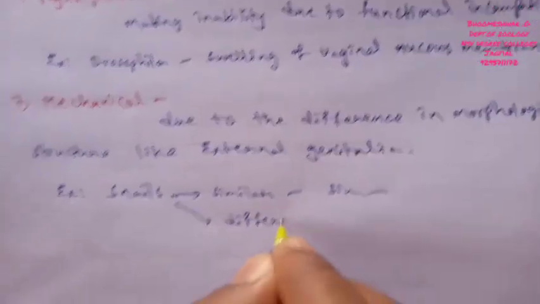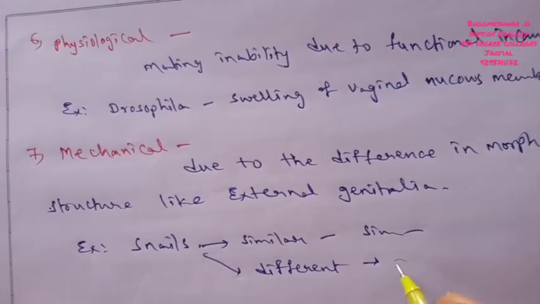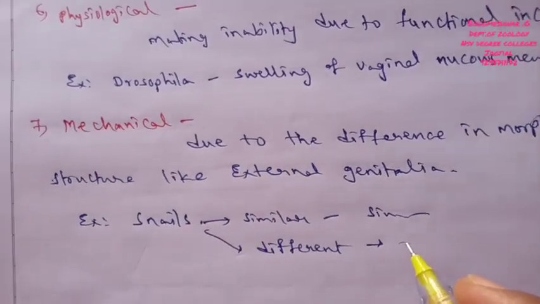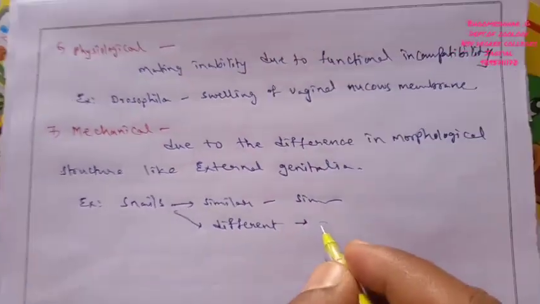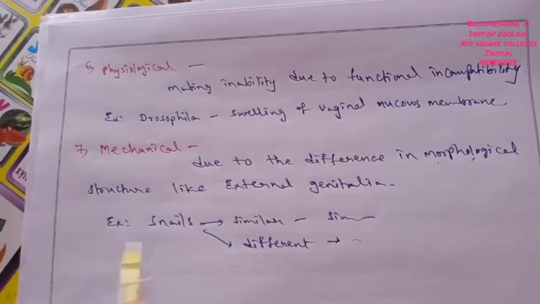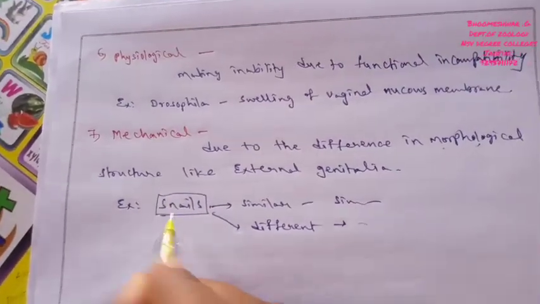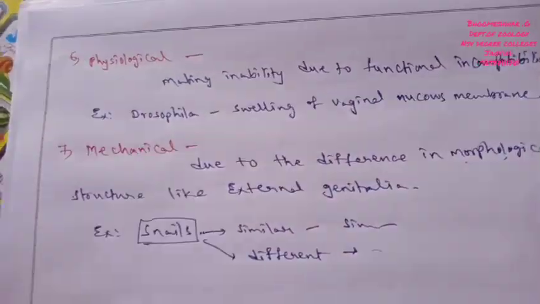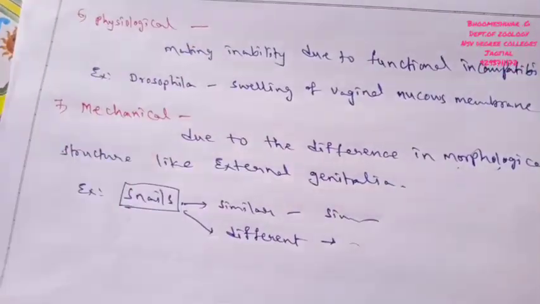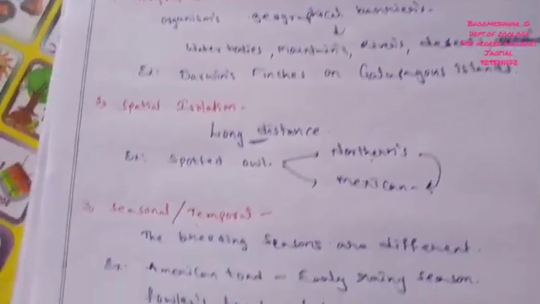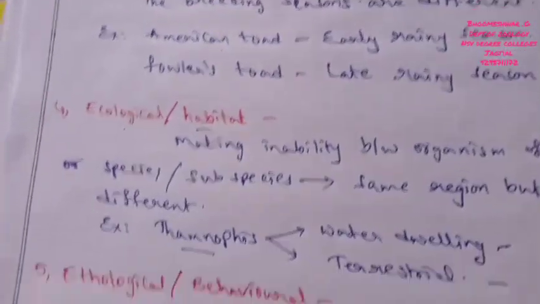This is a good example of mechanical isolation. Finally, these are the various types of pre-mating isolations, right?